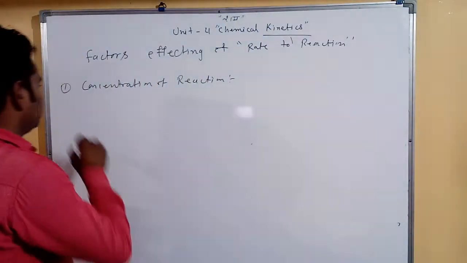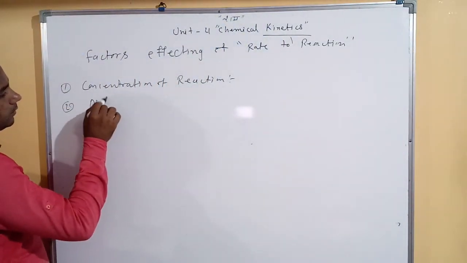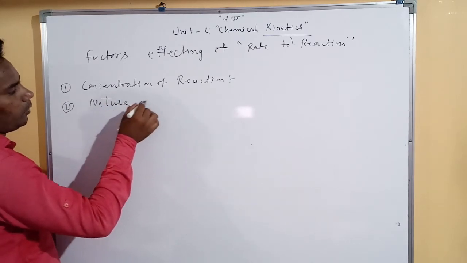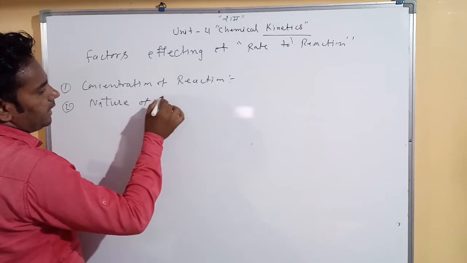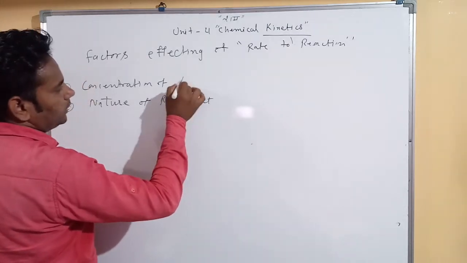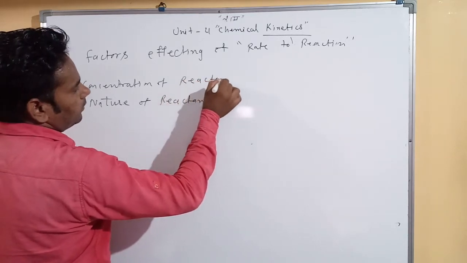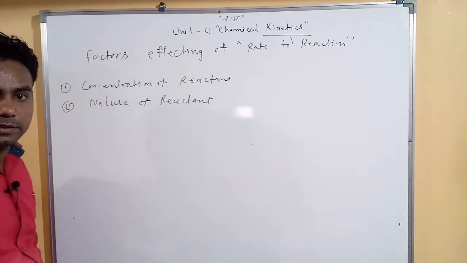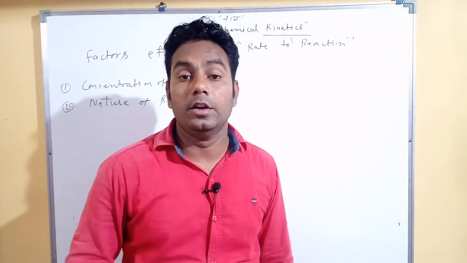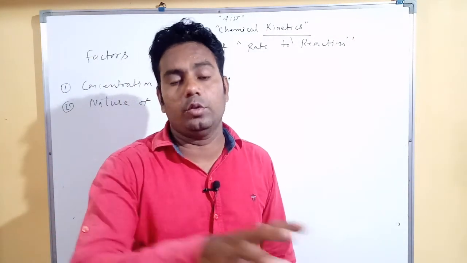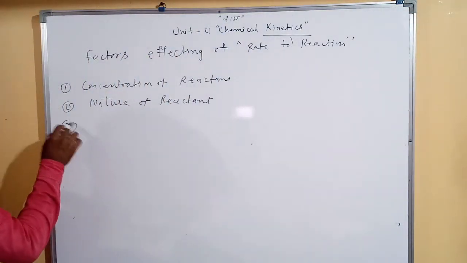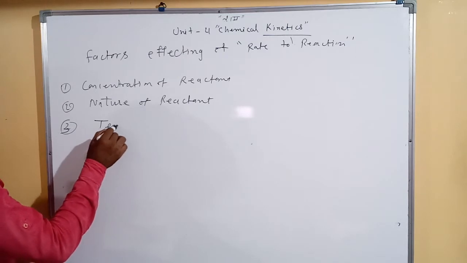Then second is nature of reactants. If the concentration of reactant is maximum but its nature is not able to react with the other reactant, the rate of reaction decreases. Okay, then next is thermodynamics, it means temperature.